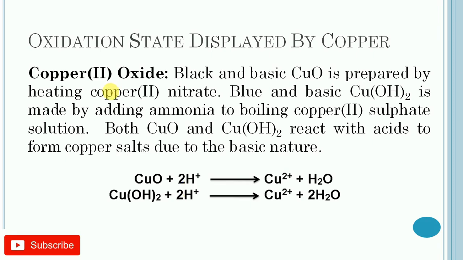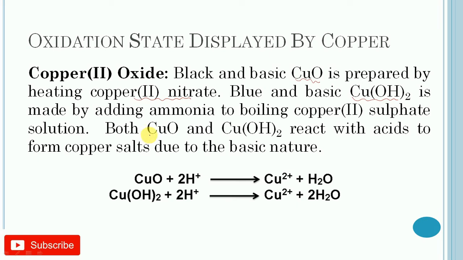So let us consider copper(II) oxide. Black and basic copper(II) oxide is prepared by heating copper(II) nitrate. Blue and basic copper hydroxide is made by adding ammonia to boiling copper(II) sulfate solution.